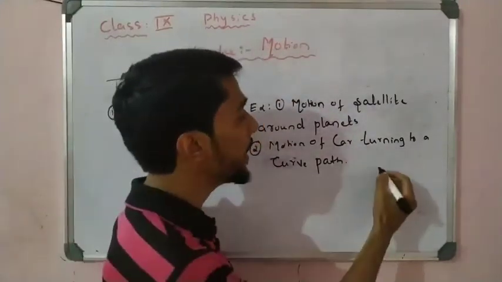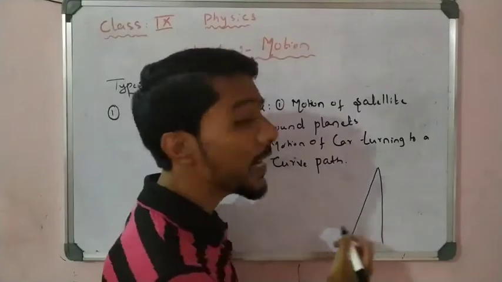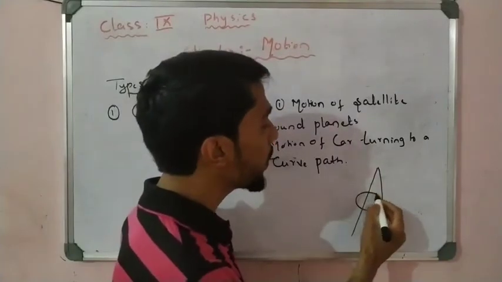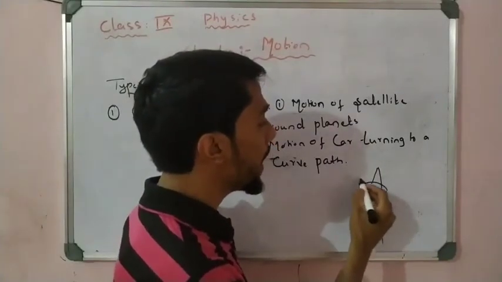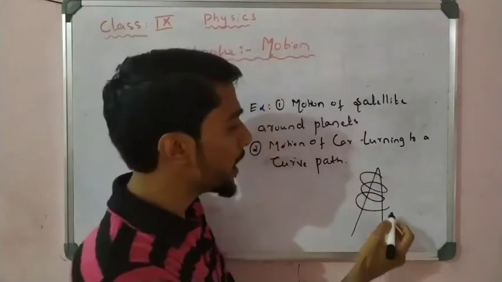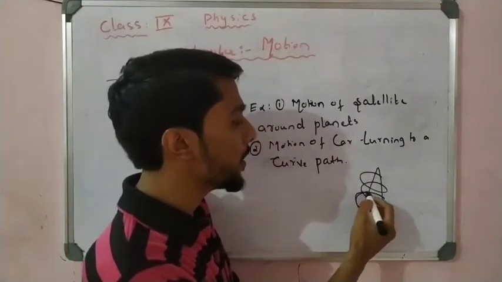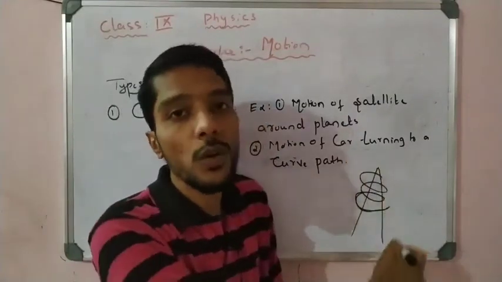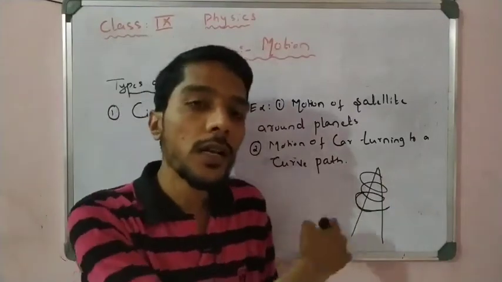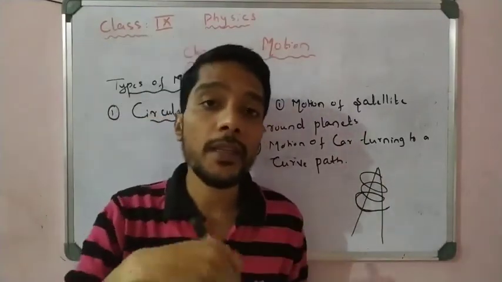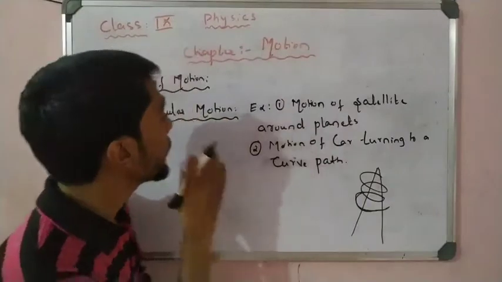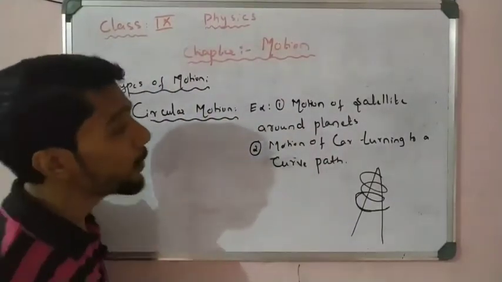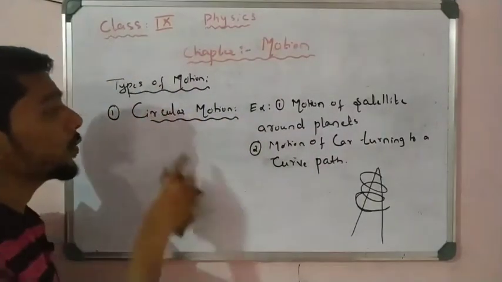For example, I take a hill, and in that you observe that the road is in circular form, and that is called circular motion. What happened here? The car turns, so the path is circular here. Whenever the path is circular, the object, the particle, makes circular motion. So that is the first type of motion, circular motion.